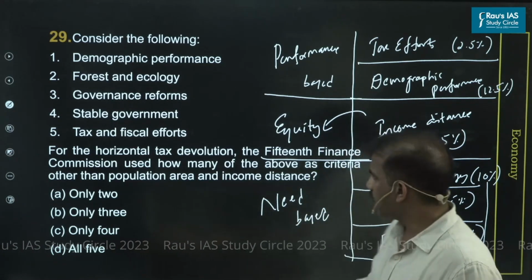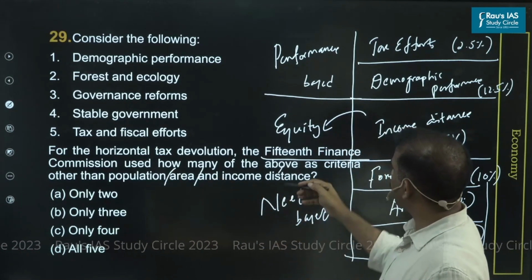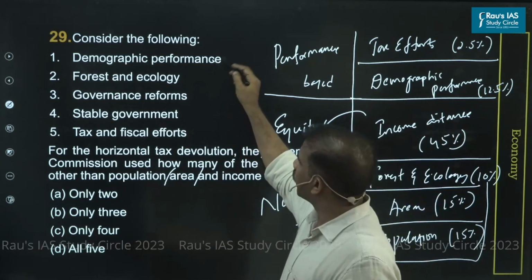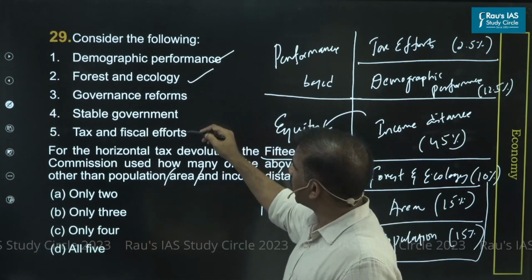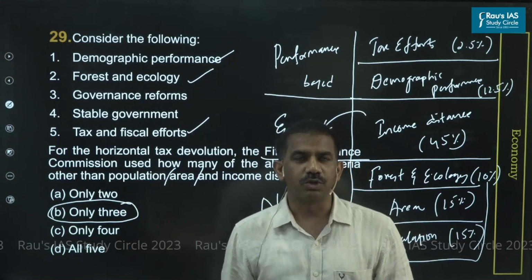Okay, and three have already been part of your question. That's population, area, income distance, and what else could be part of it? So demographic performance, forest and ecology, and tax and fiscal efforts. So by that logic, option B happens to be the most appropriate.